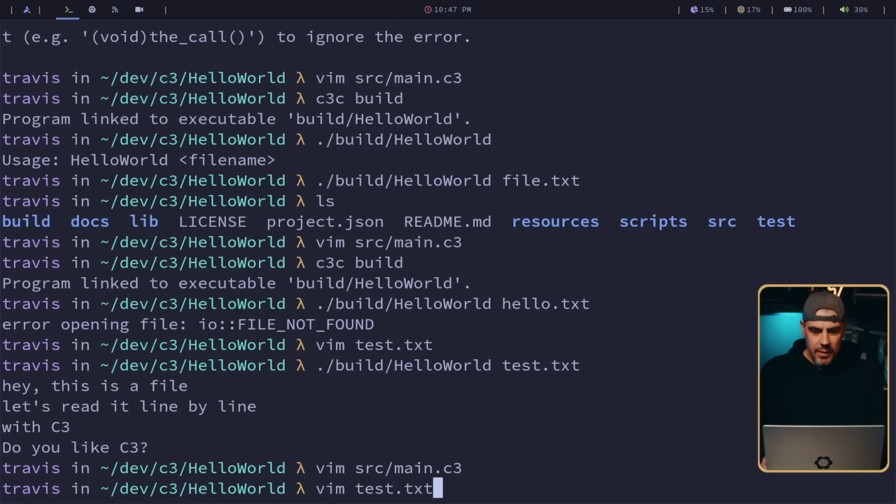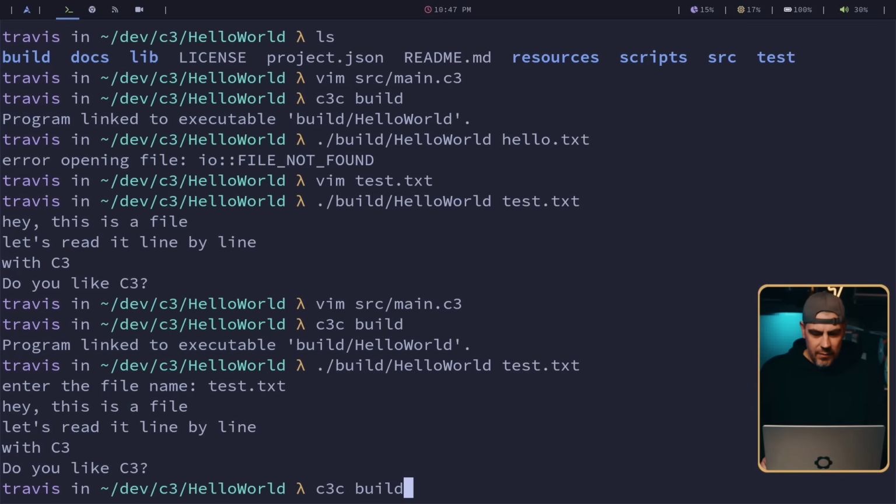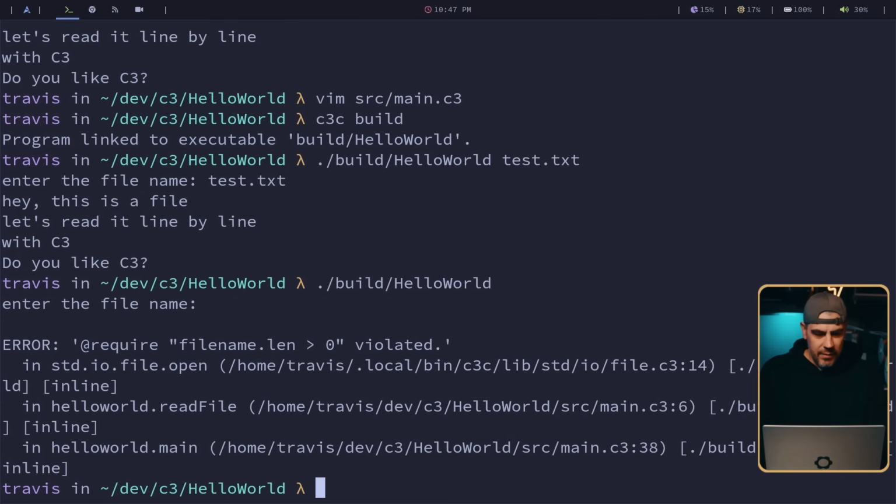Let's go ahead and compile, run, test.txt. Oh, yeah. Cool. And if we run that again, we don't have to pass anything to it. We can put nothing. And that's a nice little crash. Error, file name violated. Didn't handle that error very well, did it? I'll have to look into that.